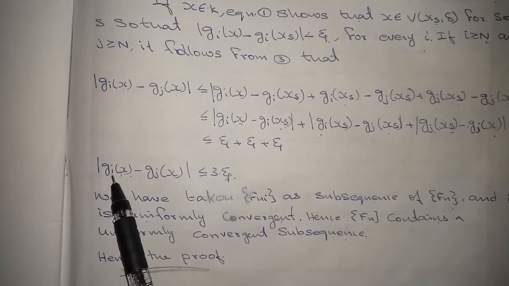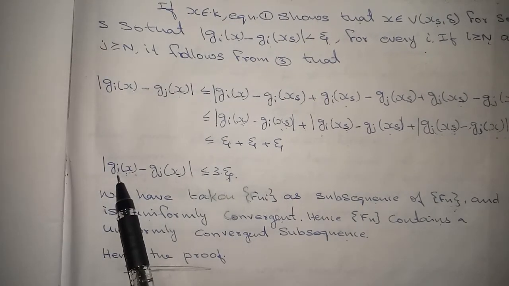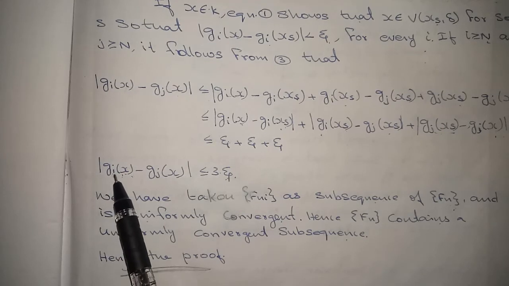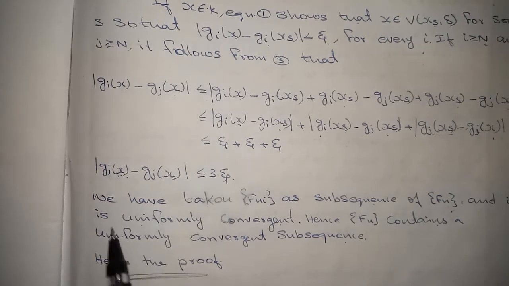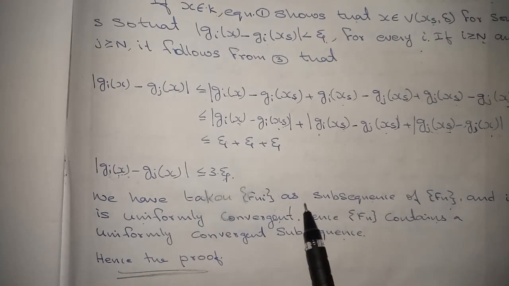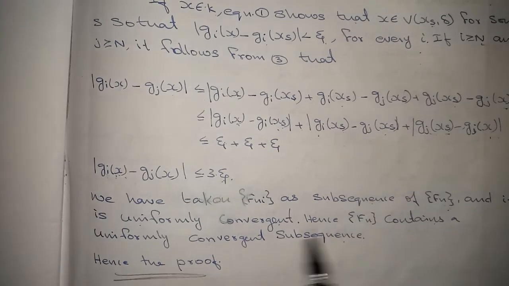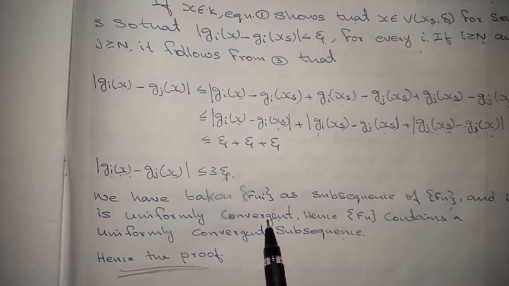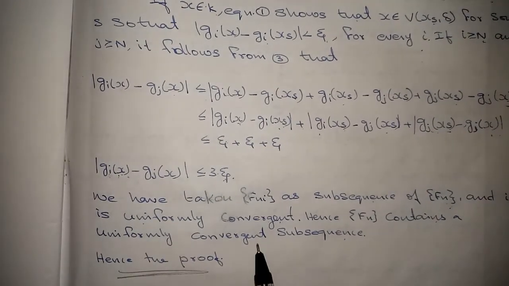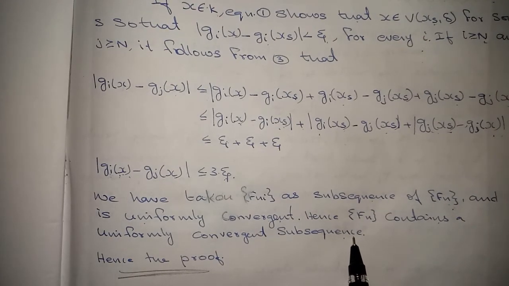We got gi is uniformly convergent. We have taken gi as fni, and fni is the subsequence of fn. We have taken fni as a subsequence of fn and it is uniformly convergent. Hence fn contains a uniformly convergent subsequence. Hence the proof.